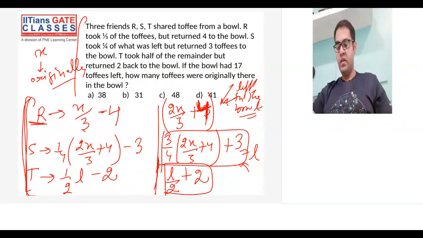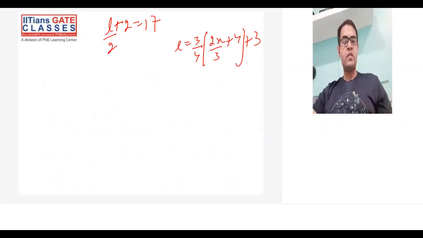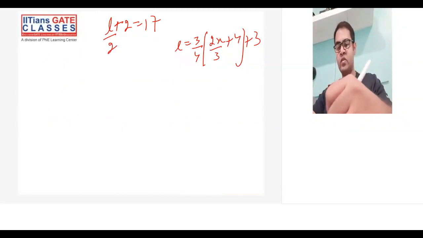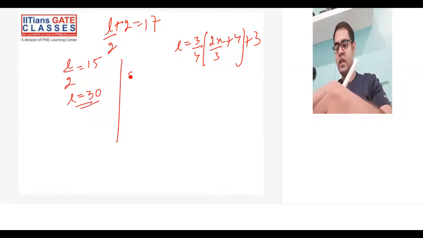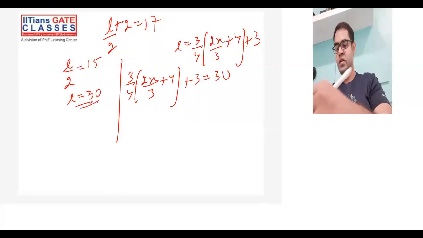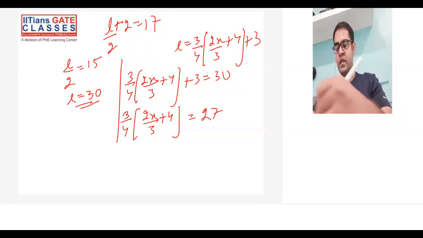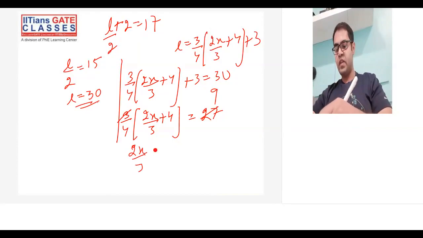All right. So now it's just a matter of solving the question. So again, L by 2 is equal to 15. L is equal to 30. So I'll replace L over here. L is 3 by 4. 2x by 3 plus 4 plus 3 is equal to 30. 3x, this whole thing is equal to 27 now. This and this will cancel. So you get 2x by 3 plus 4 is equal to 36.